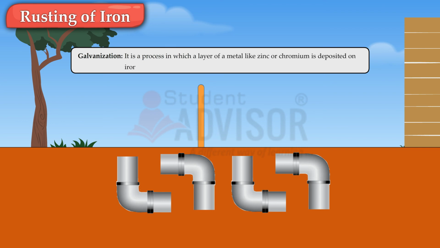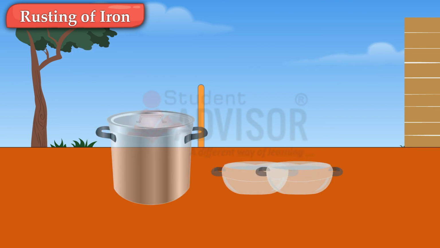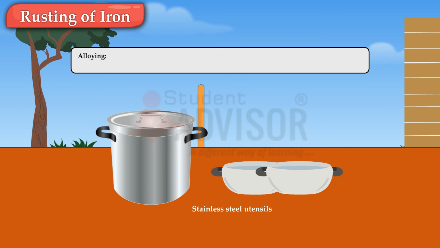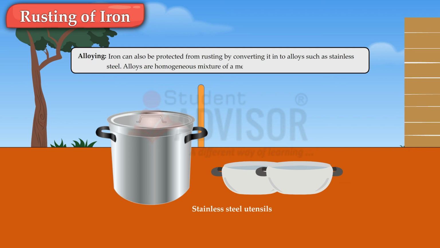Iron pipes in homes to carry water are galvanized to prevent rusting. Alloying. Iron can also be protected from rusting by converting it into an alloy such as stainless steel. Alloys are homogeneous mixtures of a metal with a metal or a non-metal.